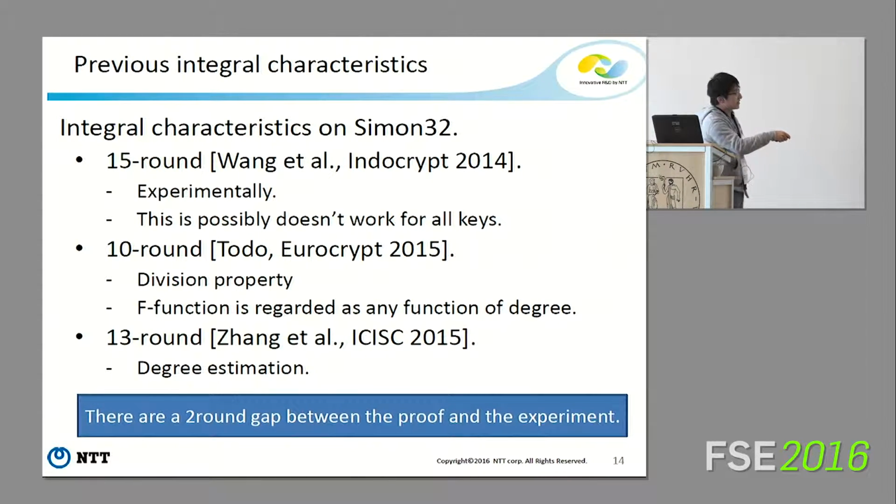And very recently, Chan proposed a 30-round integral characteristic by using degree estimation. So there is a 2-round gap between the proof and the experiment. My research motivation is to fill up this gap.